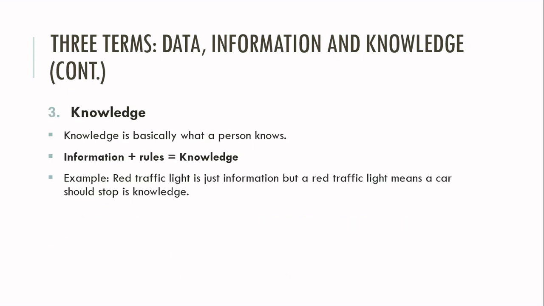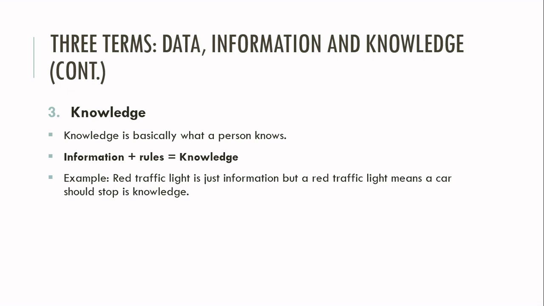The third term is knowledge. So the definition of knowledge is basically what a person knows, or we can say that information plus rules equals knowledge. Let's take one example. Suppose a doctor has a list of medicines. Now one patient comes and the doctor analyzes the patient and finds some symptoms. So based on the symptoms, the doctor suggests some medicine to the patient.